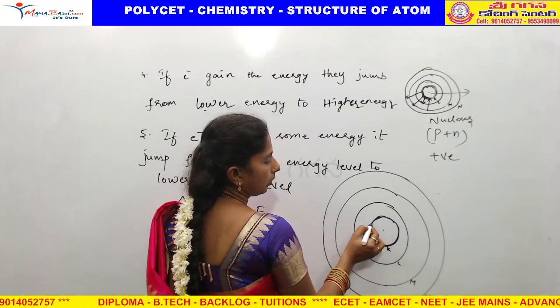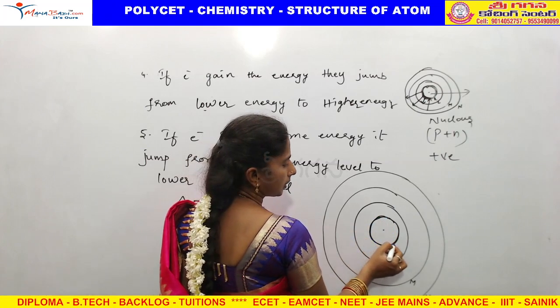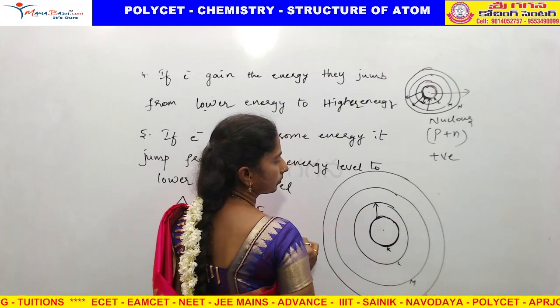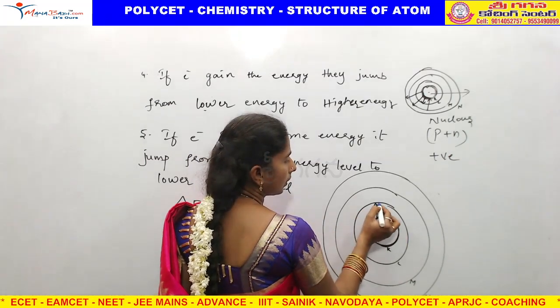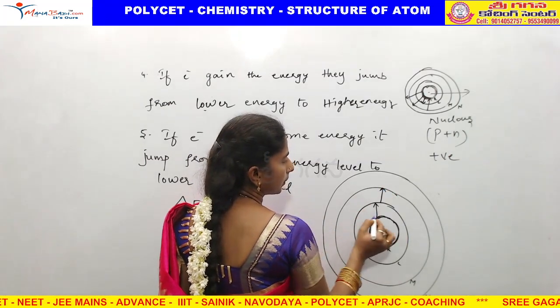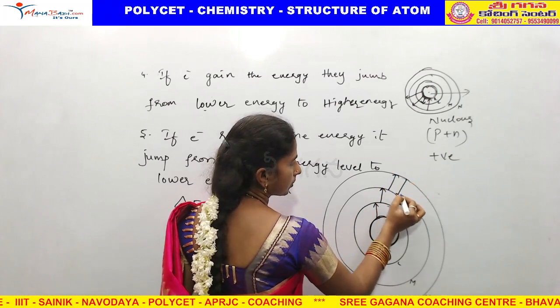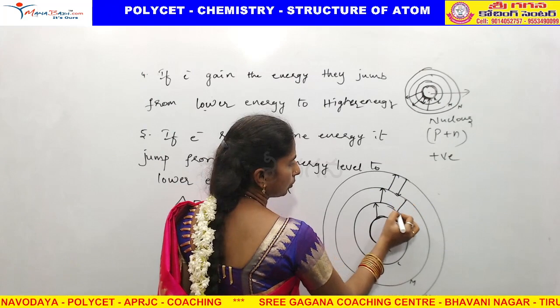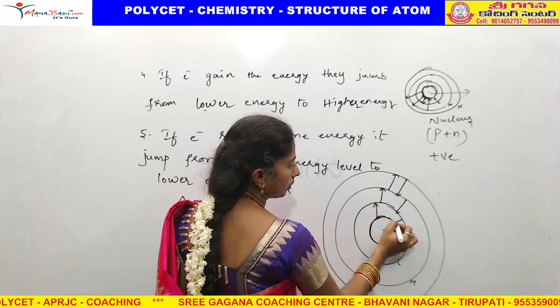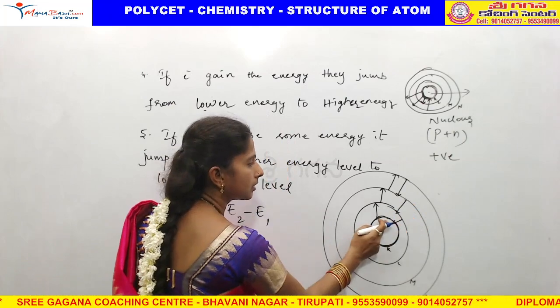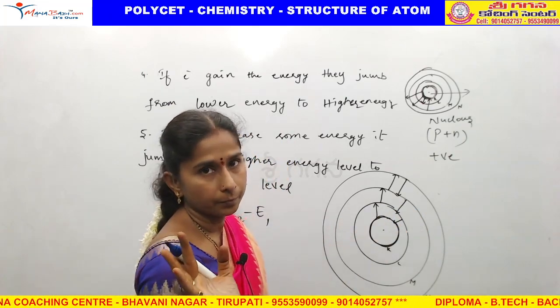By rotating, it gains some energy and can jump from lower to higher. Or otherwise, by rotating, if it loses energy, it can come down here, and here, and here. Here it cannot lose energy because this is the minimum energy.